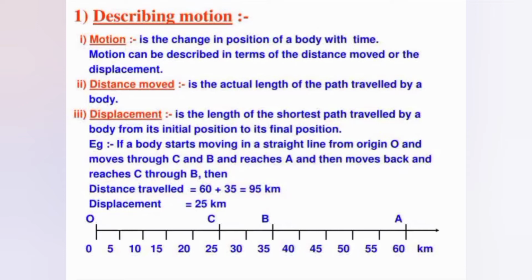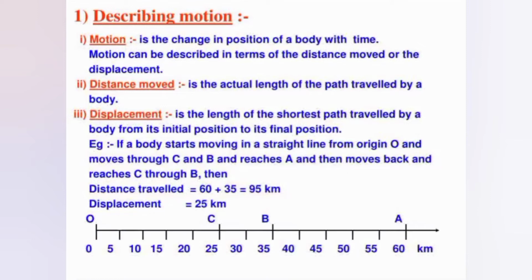So that is 25 kilometers, because it is the shortest path, because displacement is known as the shortest path traveled by the body. So the shortest path is OC, that is 25 kilometers. And what is path length? It is the length of the curve joining the initial and final position along which the particle has actually moved.